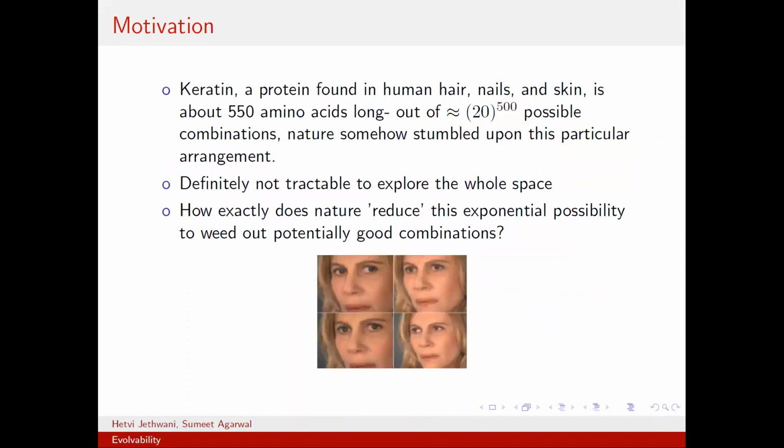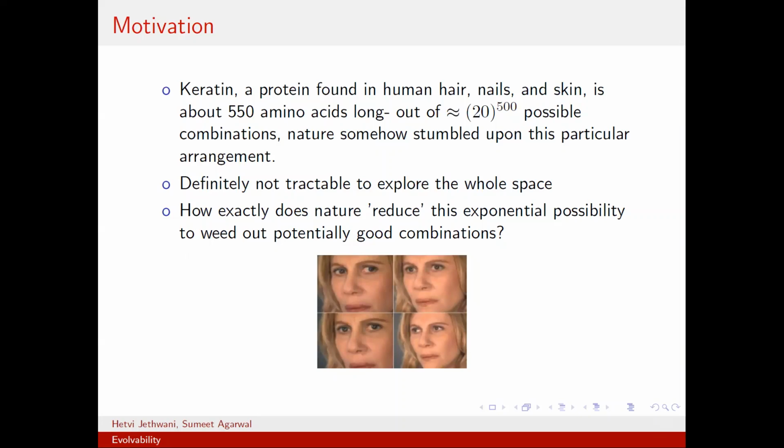So, the motivation for the problem that we're trying to solve. Keratin, a very common protein, one of the smallest proteins found in humans, is about 550 amino acids long. So out of 20 raised to 550 possible combinations, nature somehow stumbled upon this particular sequence. And to put things in perspective, 10 raised to 80 is approximately the number of atoms in the universe. So it is definitely not tractable to explore such a large space.